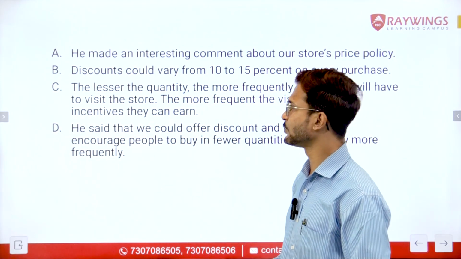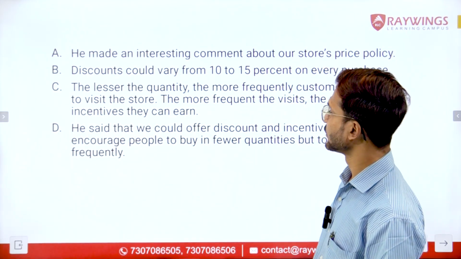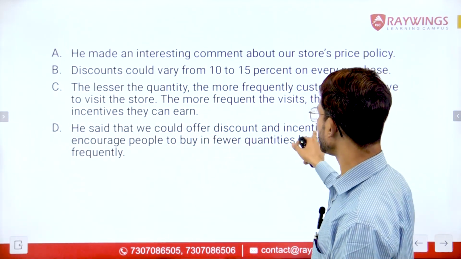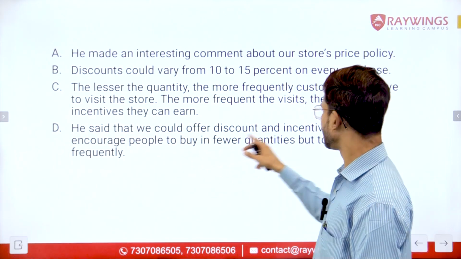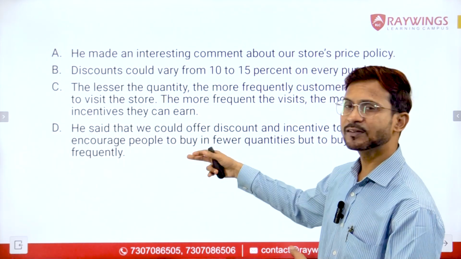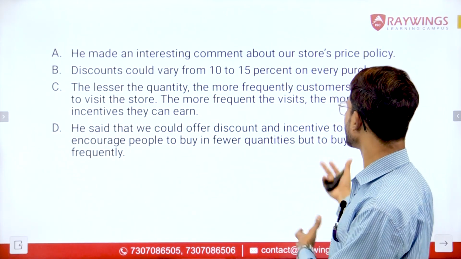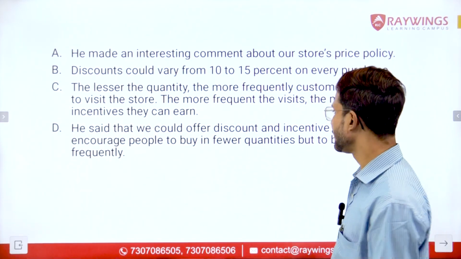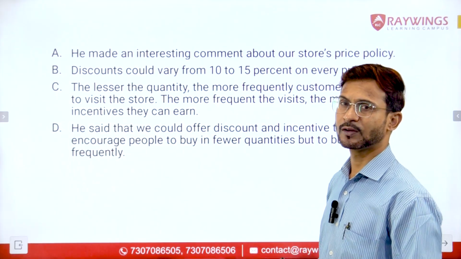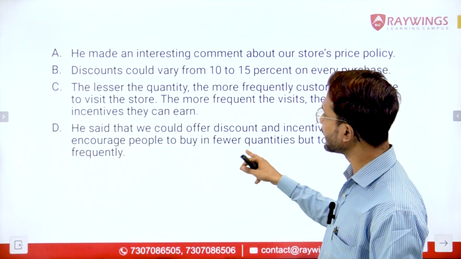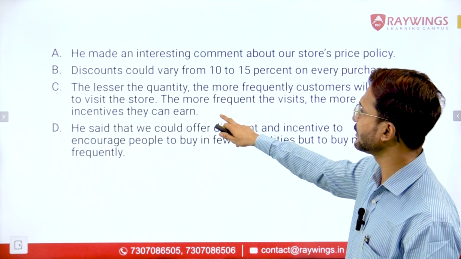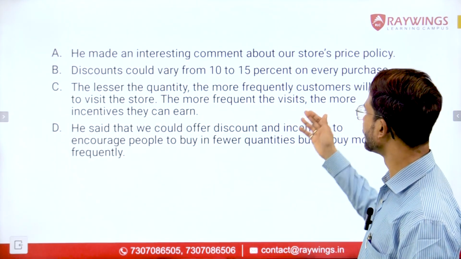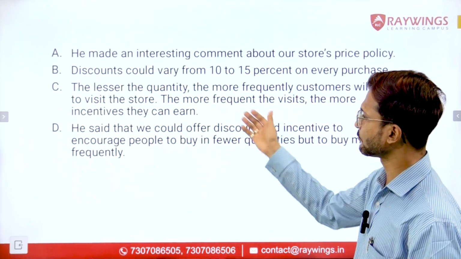Now let us have a look at the other statements. Here it was talking about offering discounts and incentives, and it said that it is actually to encourage people to buy in fewer quantities but to buy more frequently. So people should buy in less quantities, but they should visit the store frequently. Now let us see if this idea is being expressed somewhere, and we can see that this idea is being expressed in sentence number C. It says that the lesser the quantity, the more frequently customers will have to visit the store.